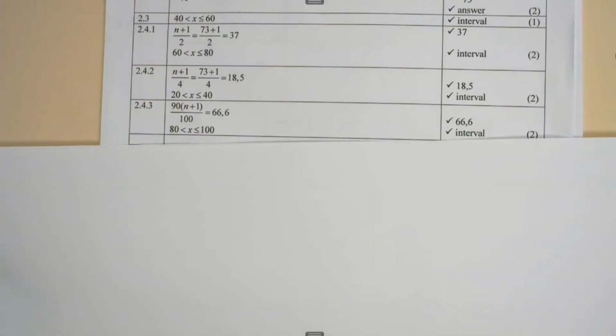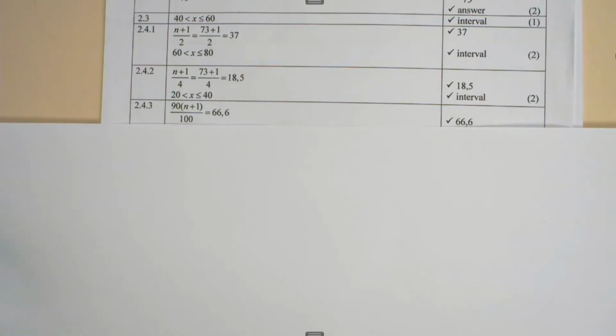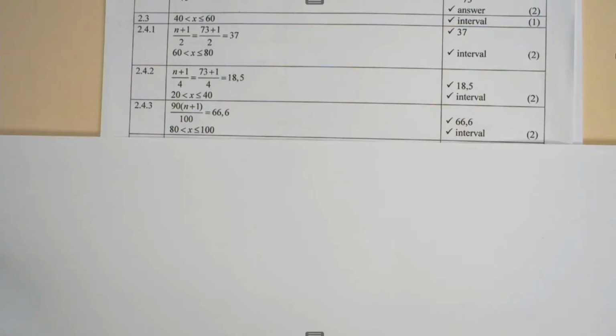In 2.4.3, we had to determine the interval for the 90th percentile. To work out the 90th percentile, it's 90 times n plus 1 divided by 100, and that gives you an answer of 66,6, which 1 mark is allocated. And 66,6 lies in the interval between 80 and 100. x is greater than 80, less or equal to 100, 1 mark for the interval.